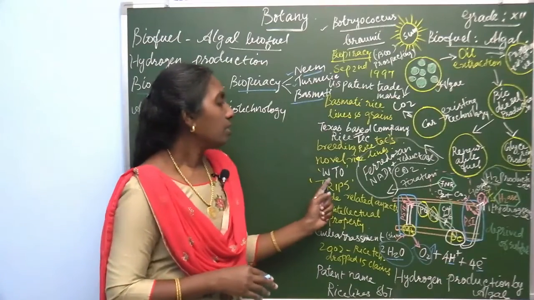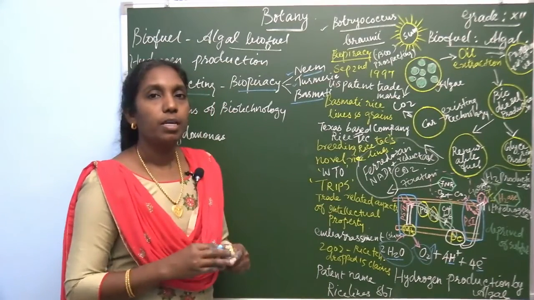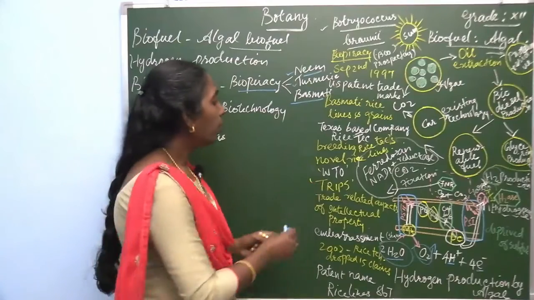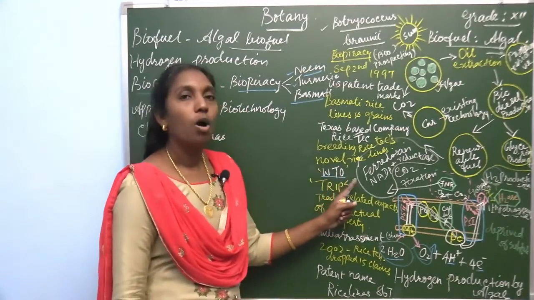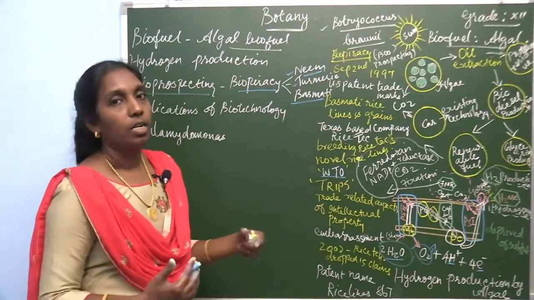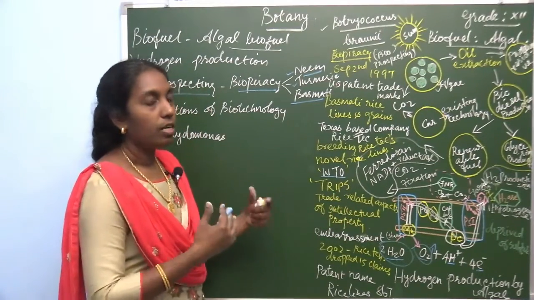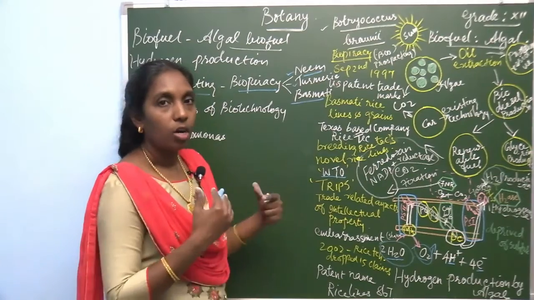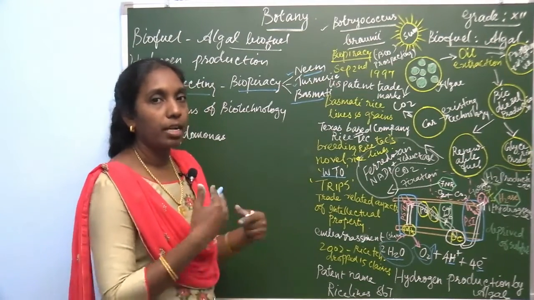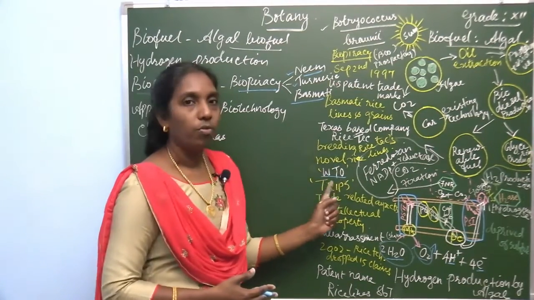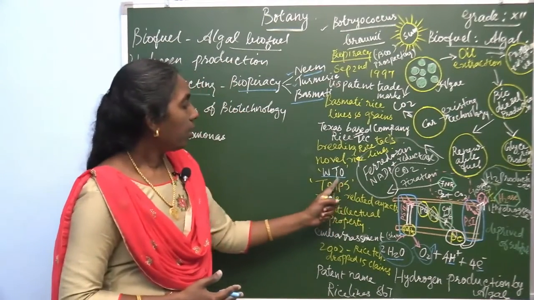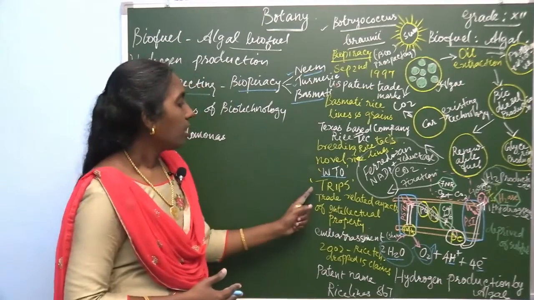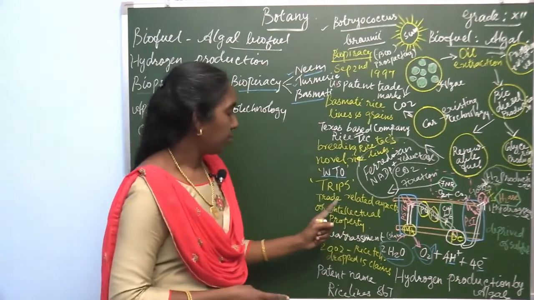So this was taken to the WTO, the World Trade Organization, by the people of this traditional plant, the indigenous people. That is TRIPS.